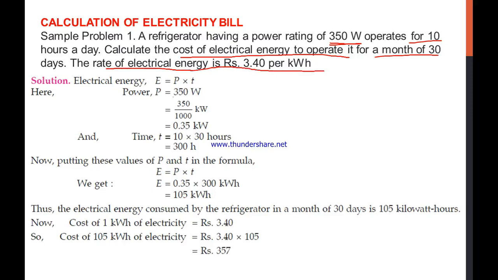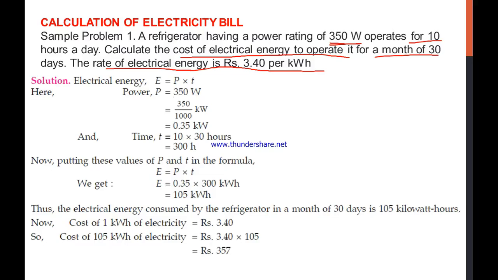So it is a very interesting question. What you have to calculate is the cost of electrical energy that is required to operate it for 30 days, or you can call it a month. And the rate of electrical energy that you are taking from the supply is given, that you have to pay 3.4 rupees for 1 kilowatt hour. So we have to calculate the cost. So what is the basic idea?